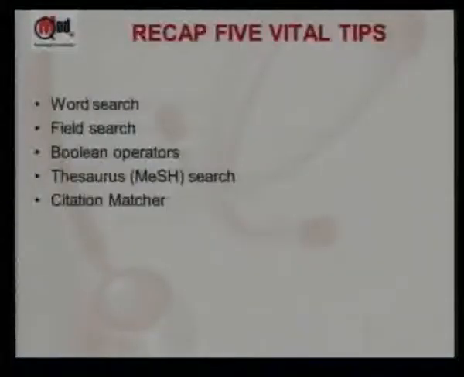So just a recap of the 5 tips. The first one is if you just search using words, you're going to get a lot of junk. The second is memorize the fields and use them as often as possible. And the best tip there is if you want a quick reading list, just do TI. TI searches using the right Boolean operators, you get a quick reading list. Boolean operators: AND is compulsory, OR is either, separate or together. NOT means you're eliminating something. The MeSH search gets you the highest relevance.